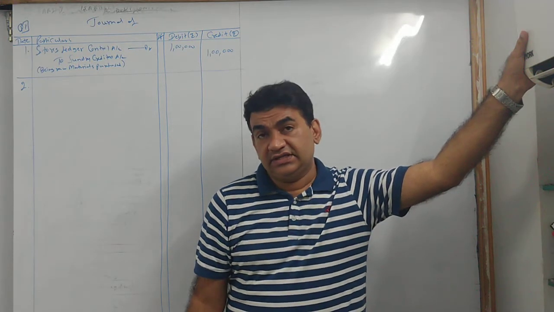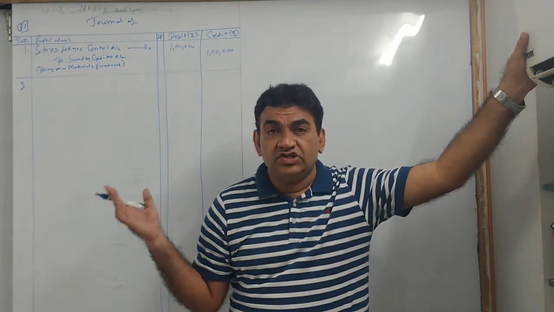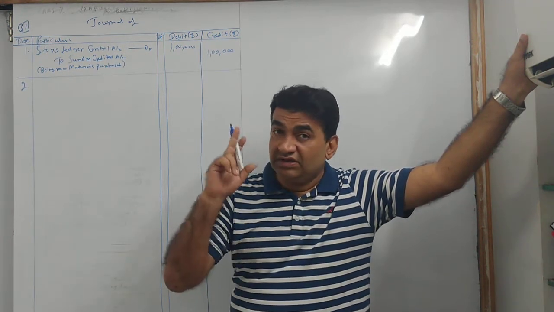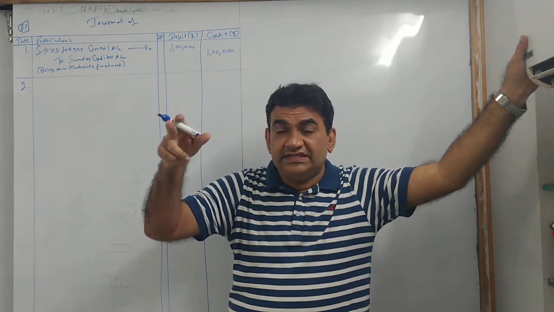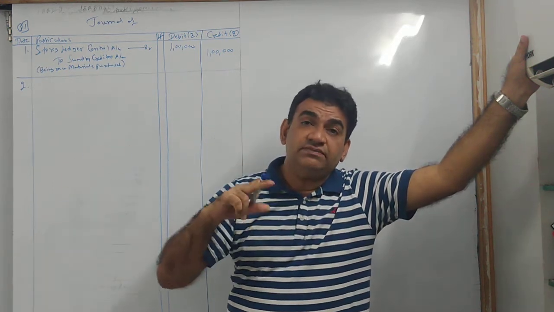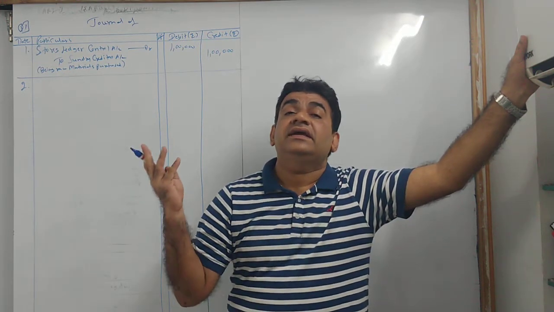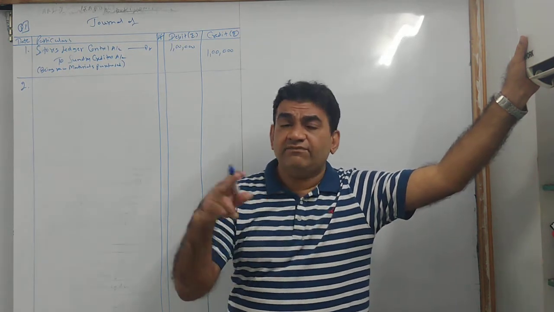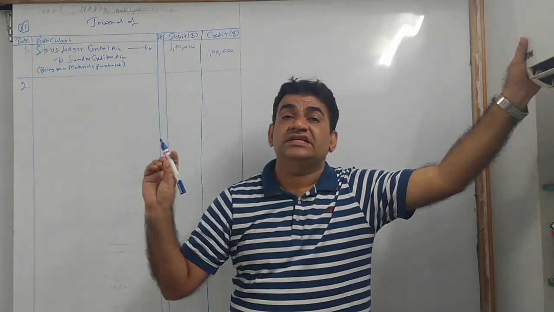Next. Raw materials transferred to production, 80,000. Why do we buy raw materials? We buy raw materials so we can produce goods. Where are the goods produced? In the factory. Now listen. In the starting I explained the concept. Store department से material कहाँ जाता है? Production department. Now anything which goes into the production department, let it be transfer of material, or incurring of wages, meaning charging of wages or factory overheads, all types of processing done in the production department, we use the account work in progress control.